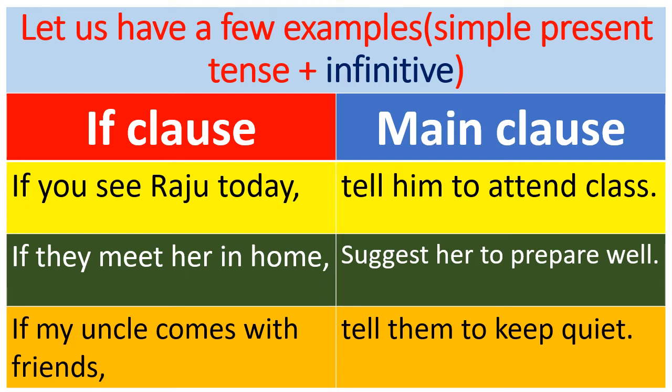The word will is not used. Here, to-infinitive is used instead. Tell him to attend class: to attend, to go, to come. So these are the infinitives we use in the main clause. That change takes place in the main clause.